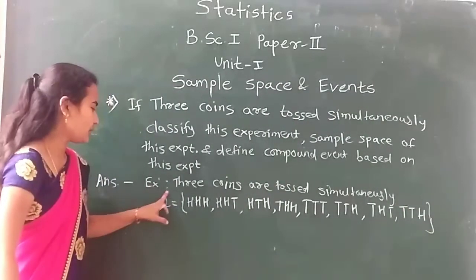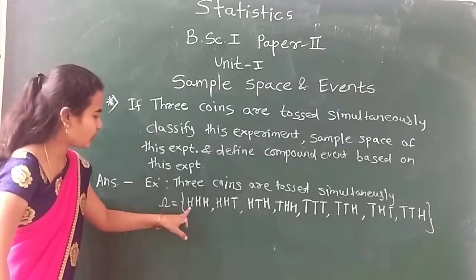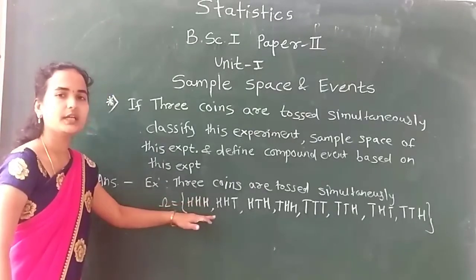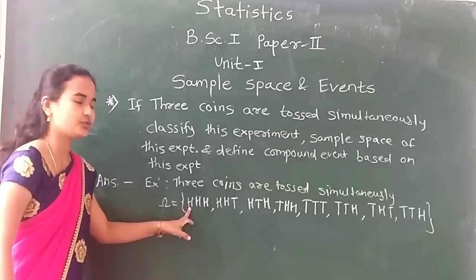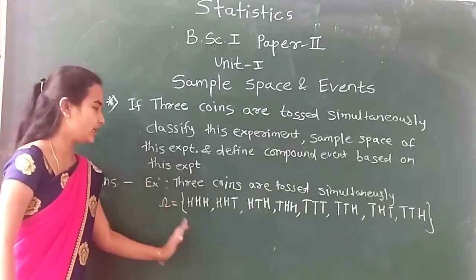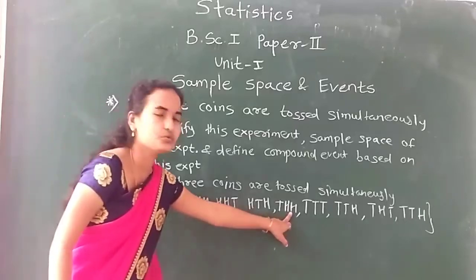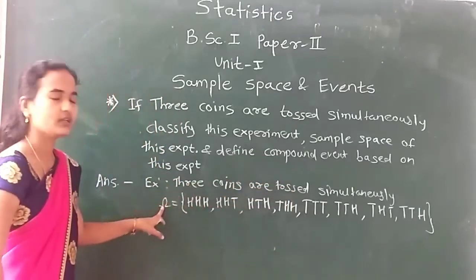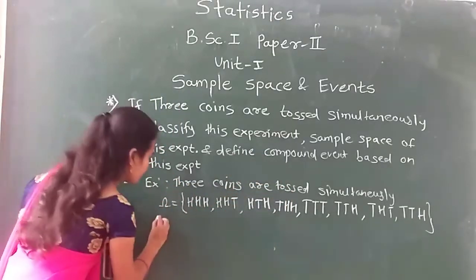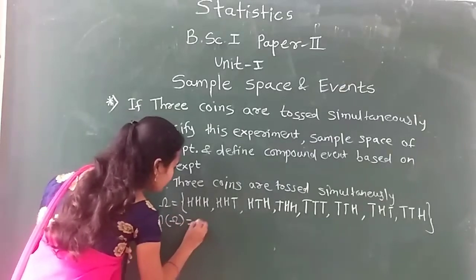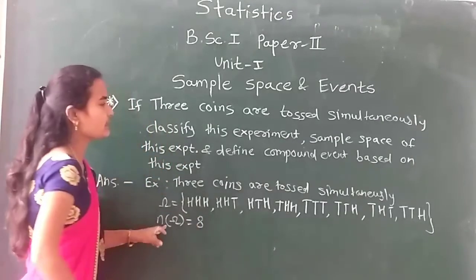How to write this omega? These are the combinations of 3 coins, and each coin shows either head or tail. So my omega becomes these 8 values which are contained in your sample space omega. So n of omega is equal to 8. Okay, this is my first.